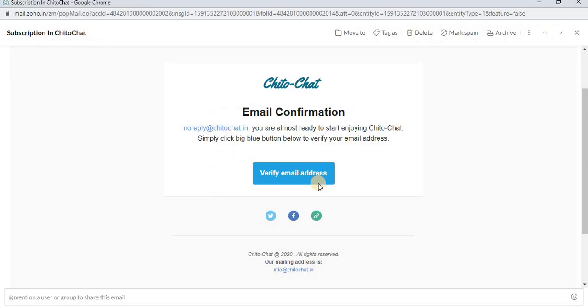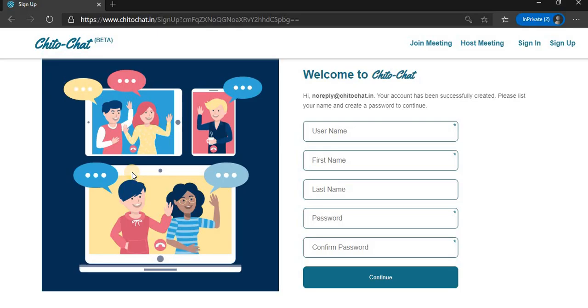So this is the email which I have received. Okay, so this is the email confirmation, where you can see that you are almost ready to start enjoying ChitoChat. Simply click on the blue button below to verify your email address. So I have to click on this verify email button. After clicking this button, it will redirect me to the page where I have to enter my username, password, and my details basically. So I'm clicking here on this button. So the system has redirected me to this page where it shows: hi, my email ID, your account has been successfully created. Please list your name and create a password to continue.